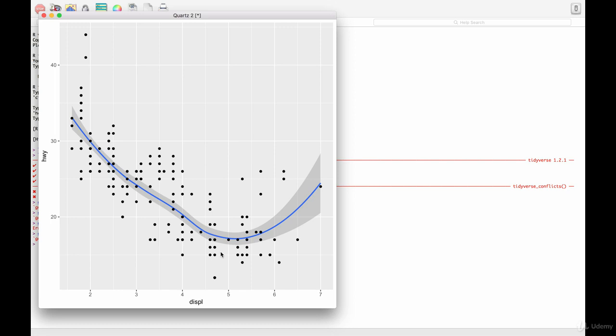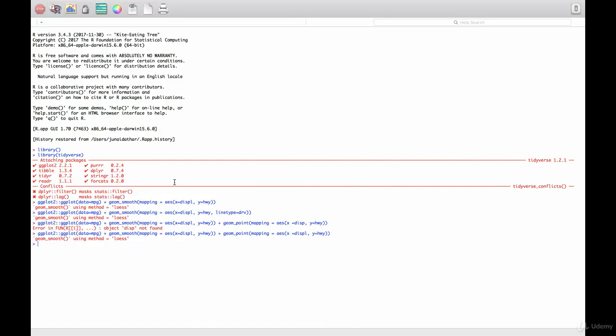You can avoid this type of repetition by passing a set of mappings to ggplot. ggplot2 will treat these mappings as global mappings that apply to each geom in the graph. In other words, this code will produce the same plot as the previous code, with much easier handling and error correction. So we can type this out.